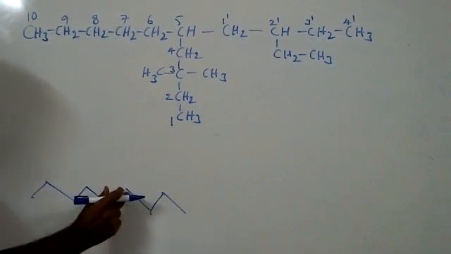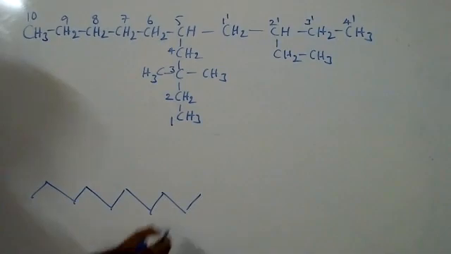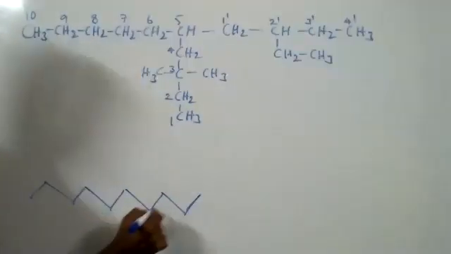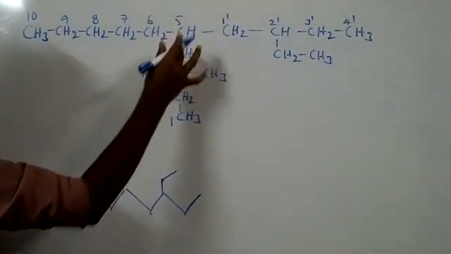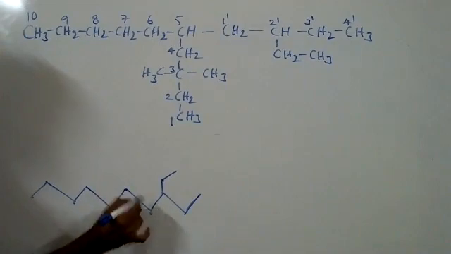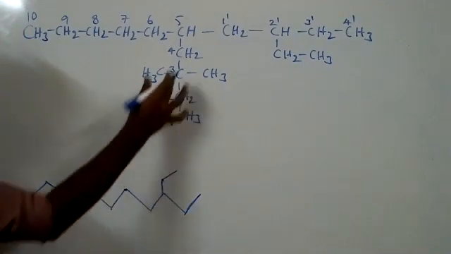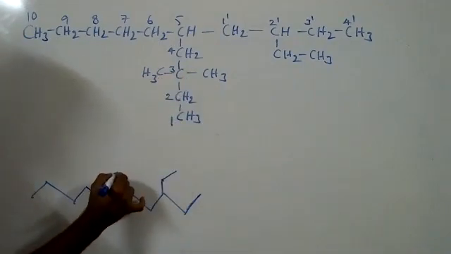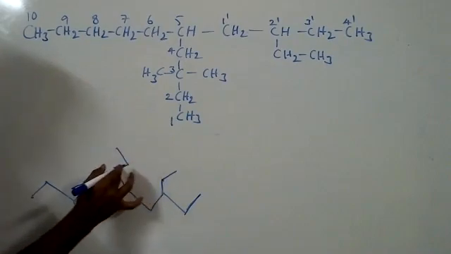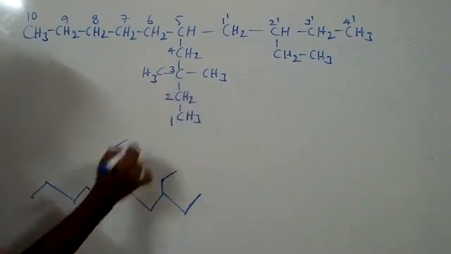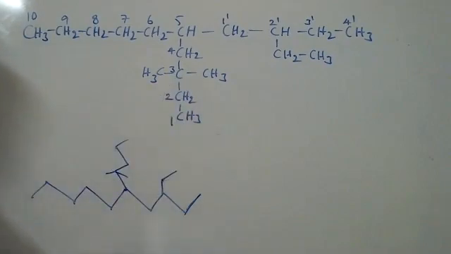1, 2, 3, 4, 5, 6, 7, 8, 9, 10. 10 carbons. So from that side, at third position an ethyl group is there. And at fifth position, this is the position. Here 1, 2, 3, 4. Here again, at the second carbon, 2 methyls are there. That's all.